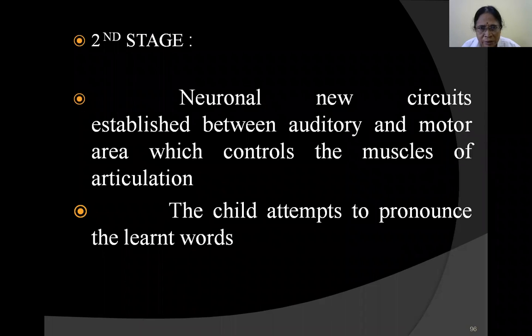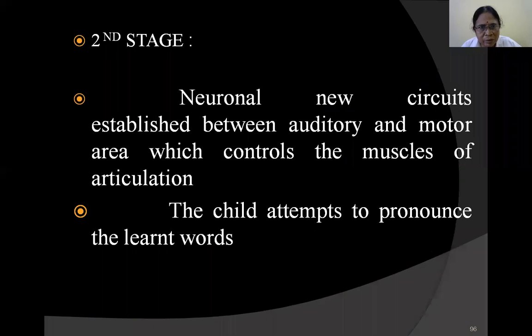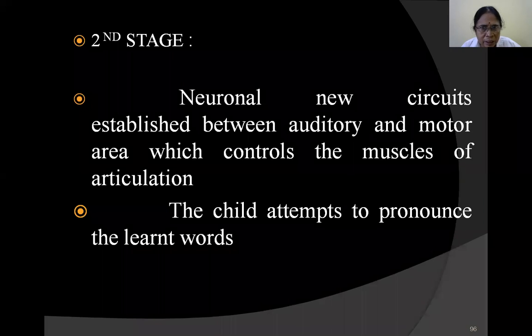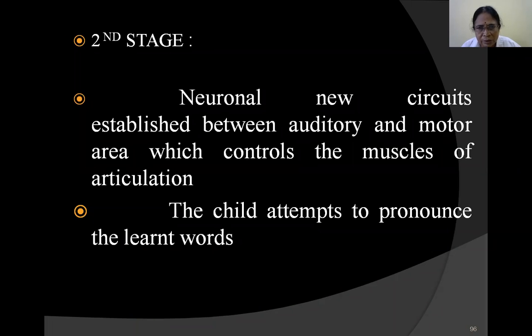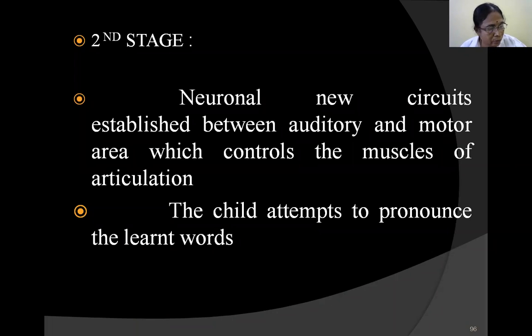The next stage, new circuits are established between auditory and motor areas, which control the muscles of articulation. The child will be hearing and hearing and hearing, whether it understands or not, that is immaterial. Finally it is stored in the memory, and new circuits are established between auditory and motor areas, which in turn control the muscles of articulation. The child attempts to pronounce the learned words little by little, first a monosyllable, and then little by little it learns more.